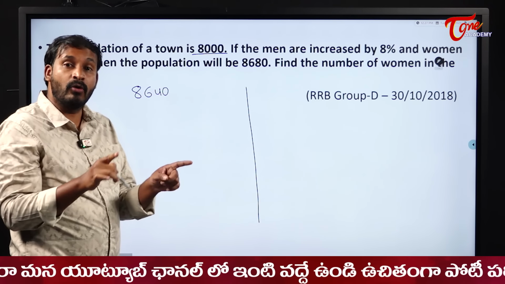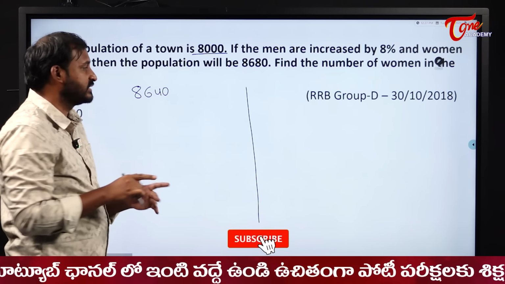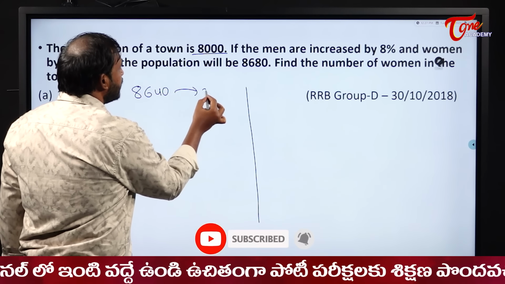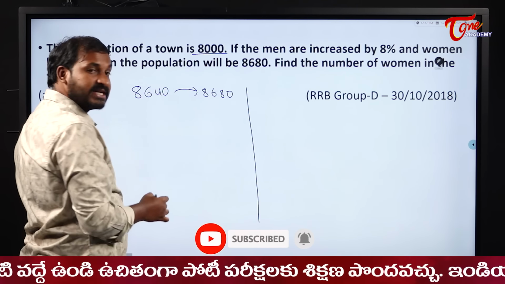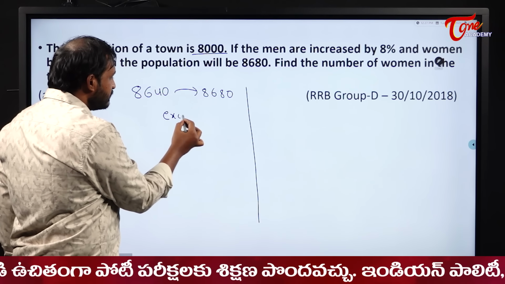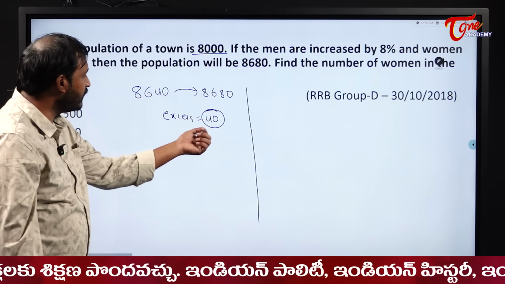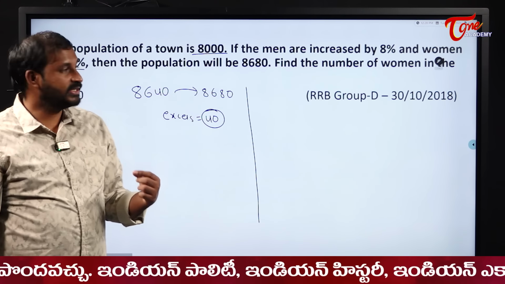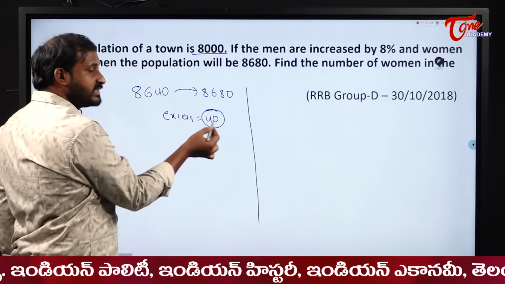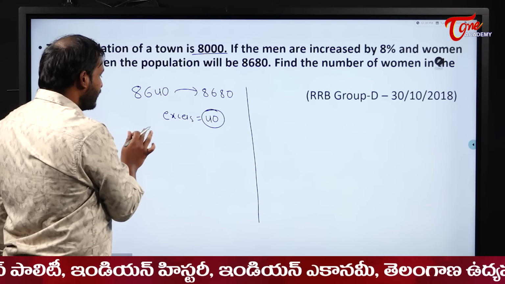That is when both men and women increase by 8%. But my population is increasing to 8,680. How much excess is there here? Excess is 40, right? Am I correct or not? This 40 excess is because of whom? This 40 excess is because of the excess 4% of women. Am I correct or not?